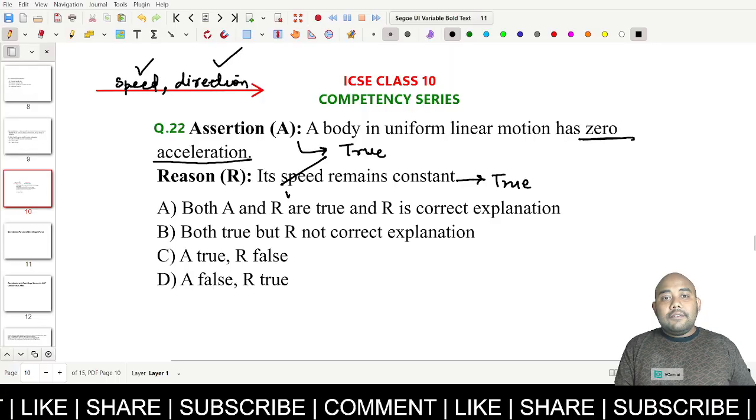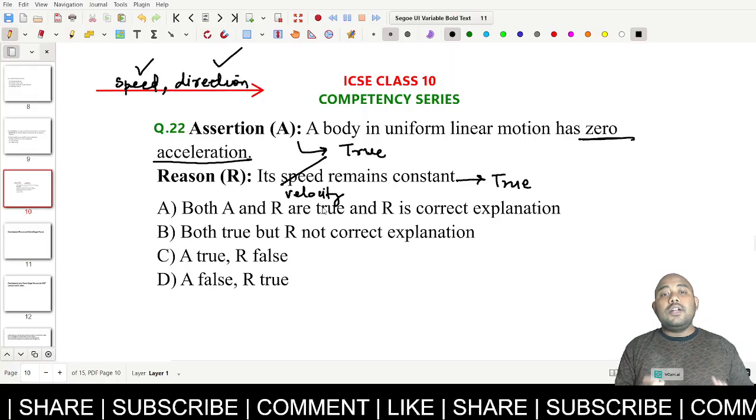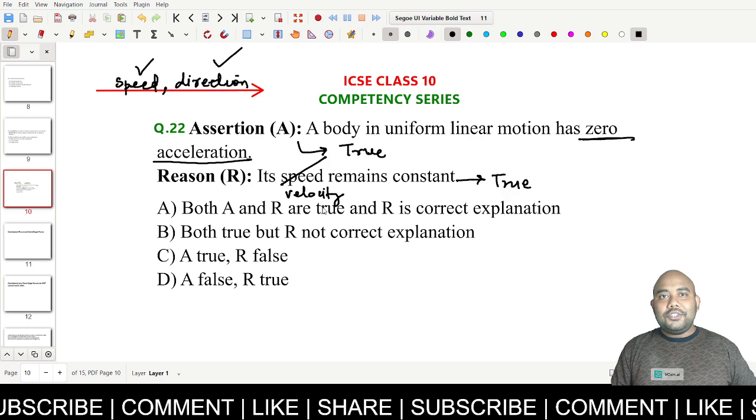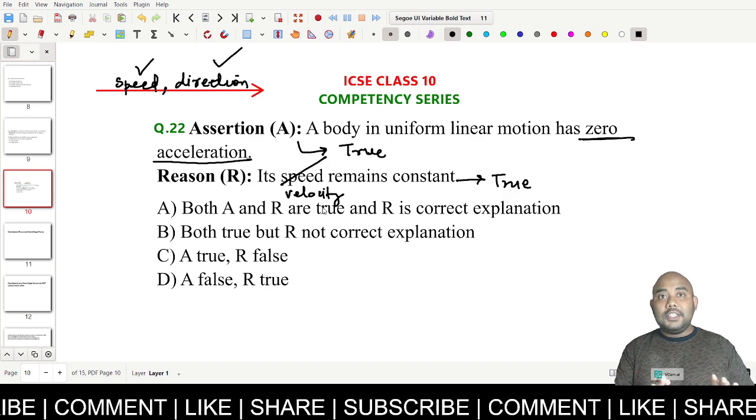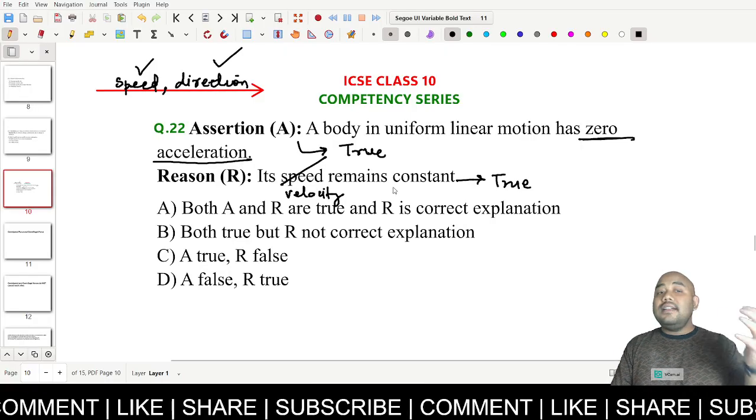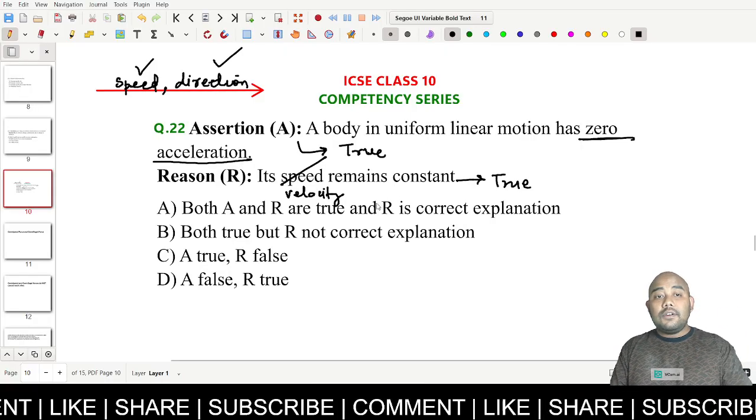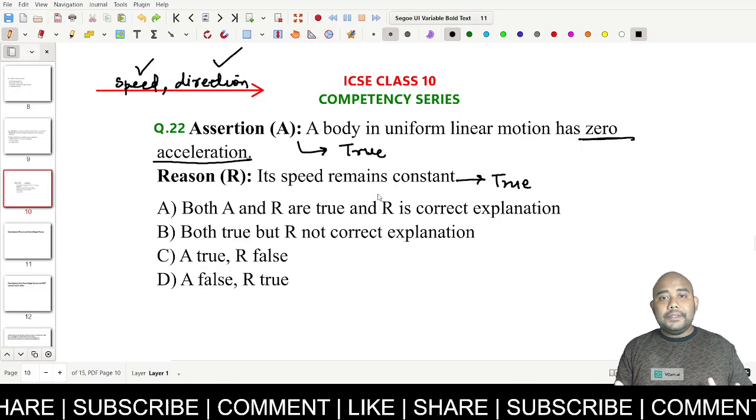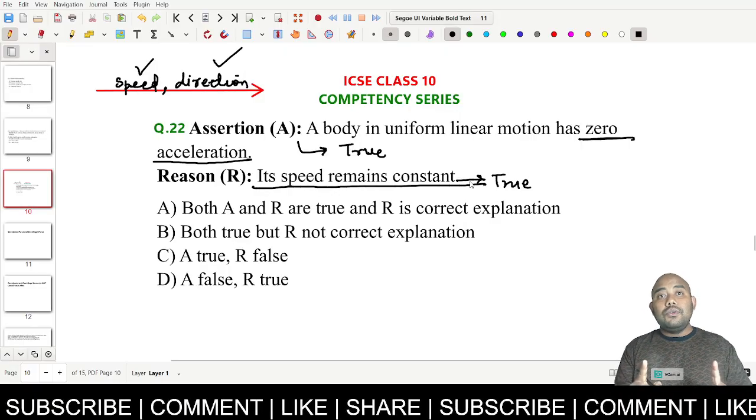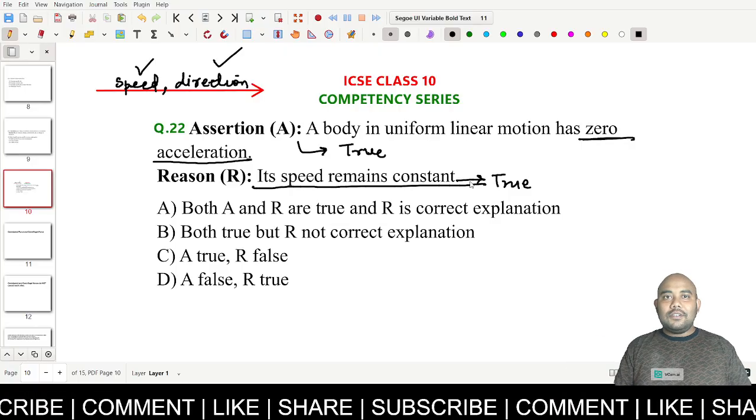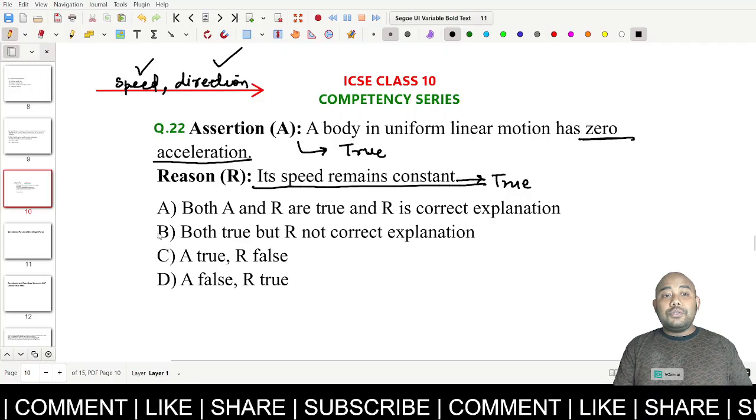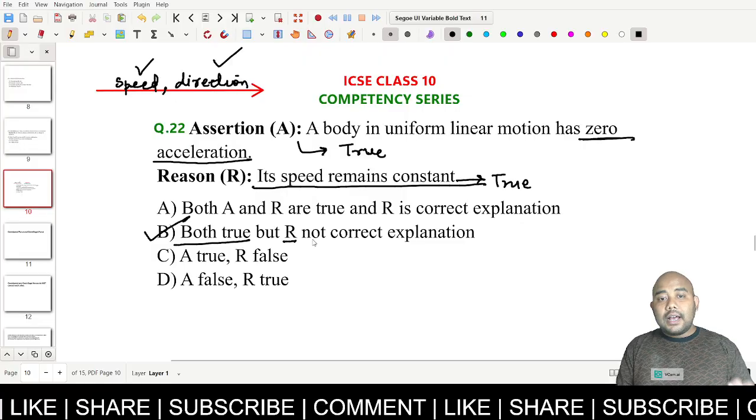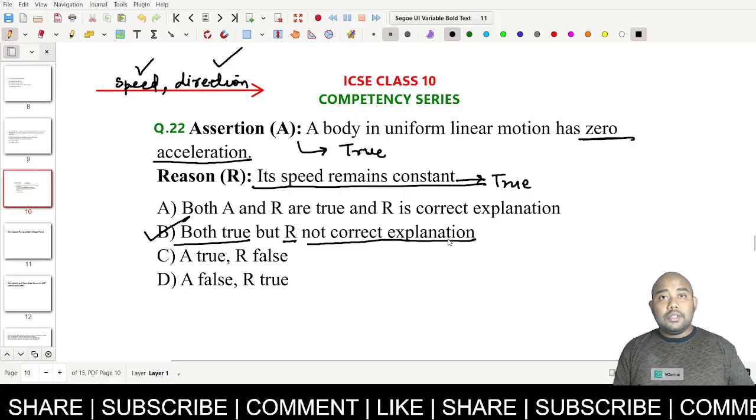So here, if the word would have been velocity instead of speed, then this reason would have been the correct explanation of the assertion. Because yes, velocity is constant means there is no acceleration. Then this reason would have been the correct explanation of the assertion. But since it's only speed, there's no mention about direction. That means, although the statement is true, this is not the correct explanation of the assertion. That means which option will be the correct answer? Both are true, but reason R is not the correct explanation of the assertion.